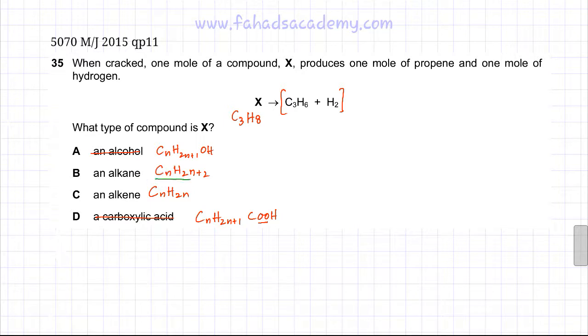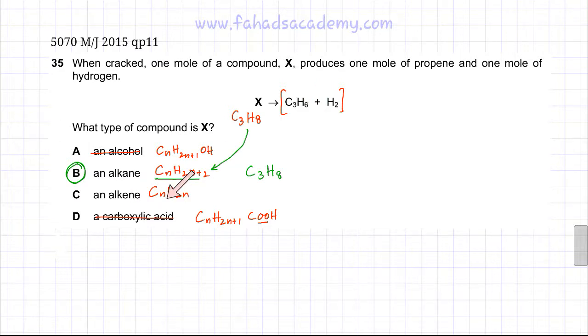If I take n equal to 3, it's going to be C3, and H would be 3 times 2, which is 6, 6 plus 2 is 8, and that gives me H8. So C3H8 fits this general formula, so it's definitely an alkane.